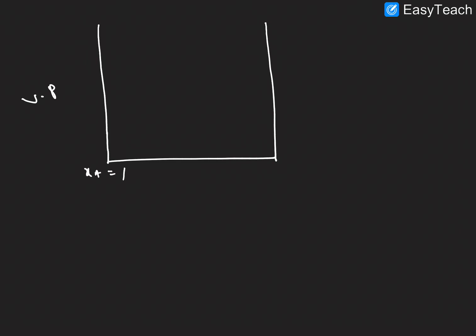Let me observe the graph here. This is like the ideal solution graph, right? This is the vapor pressure. Here XA equal to 1, XB equal to 0, and XA equal to 0, XB equal to 1.